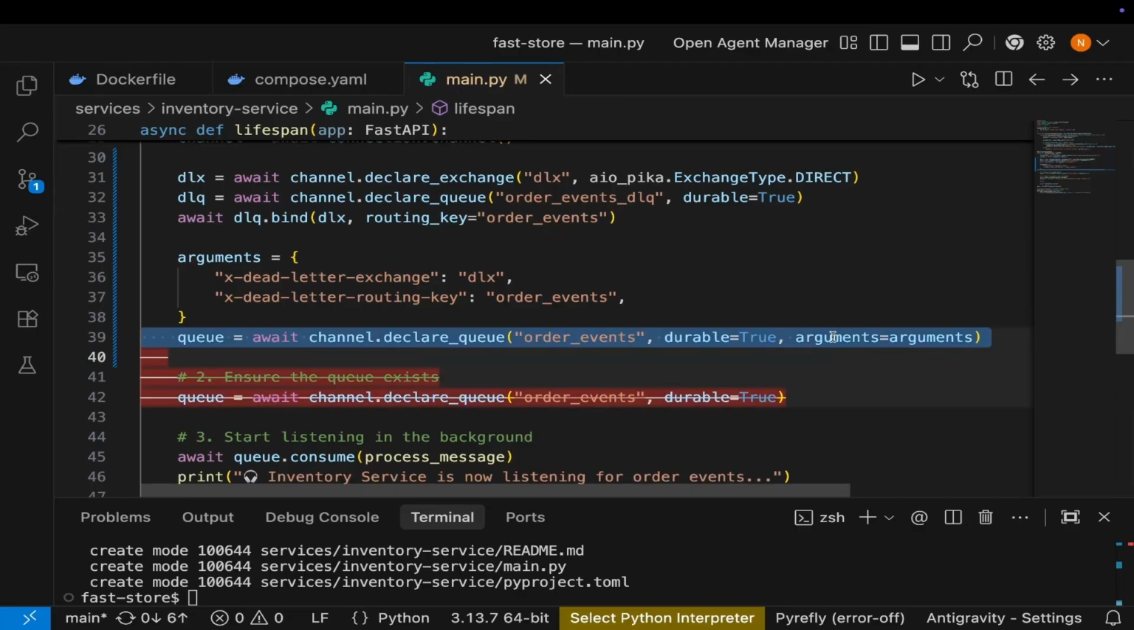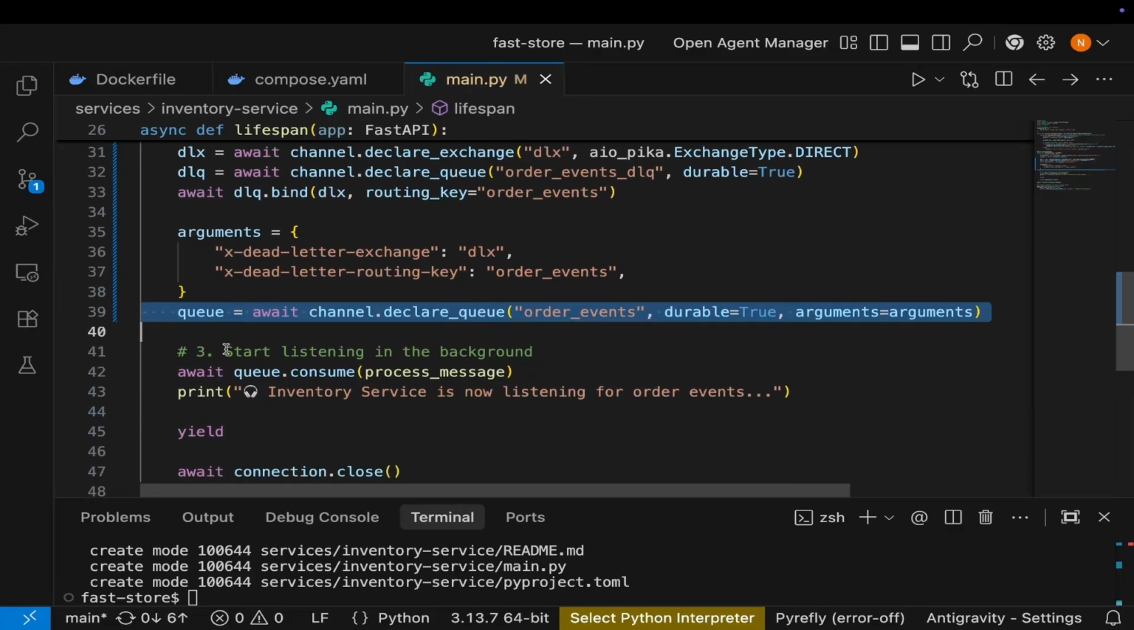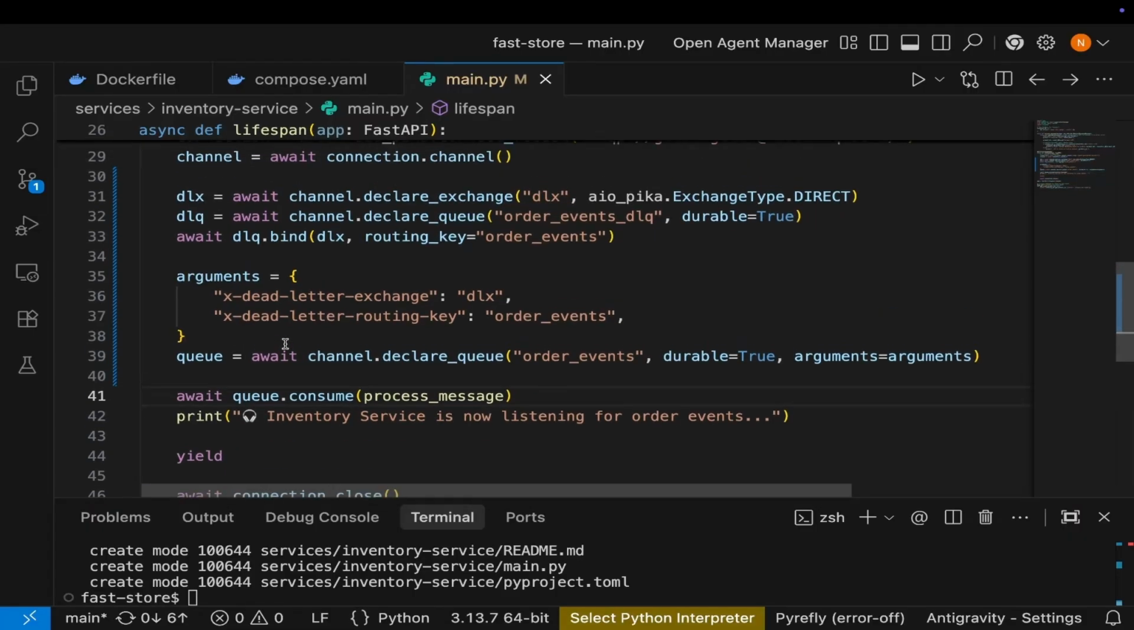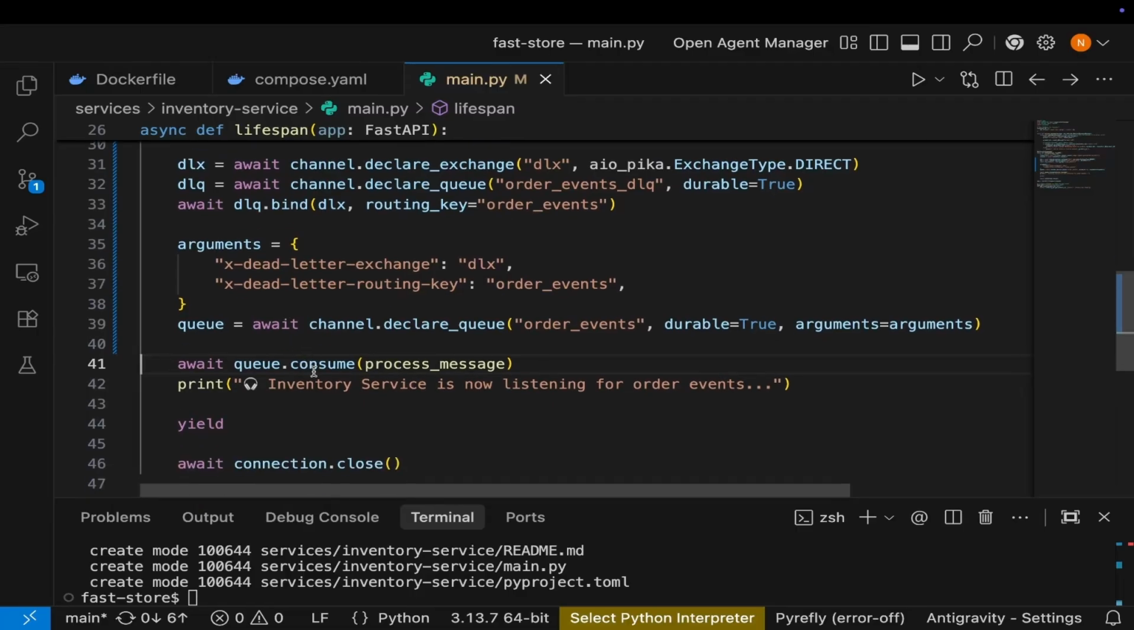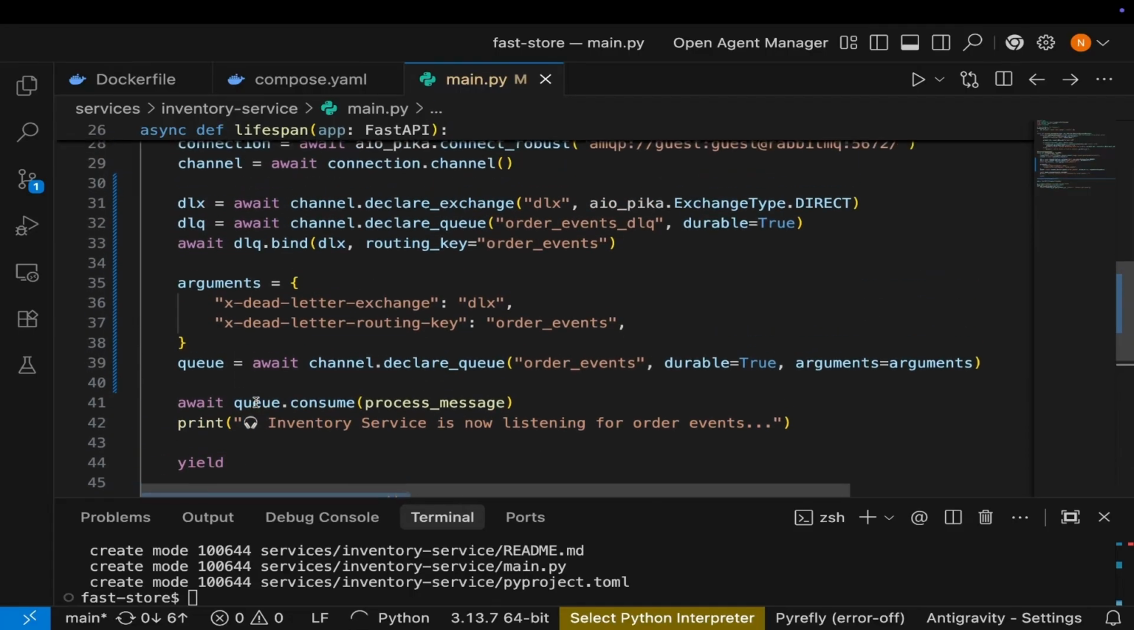And now I can remove what we had previously. Like you see, AI is trying to remove it, so I'll hit tab to complete that. Yeah, not bad. And of course, we had the number 3 step here. I'll just remove it, because now the ordering has changed. After that, we can now start consuming, print, yield, and close the connection.